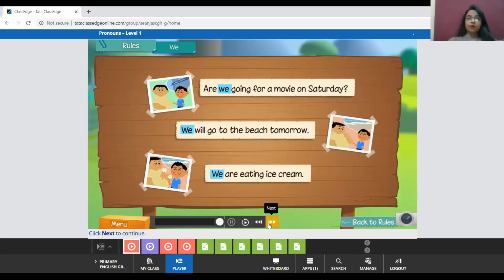Very true. You all are going to say, we are fine, thank you. Why? Because you're talking about yourself also and the entire class also. So here, the pronoun we will be used. And we is always used when we talk about ourselves and the other person. Okay? Then we use the pronoun we.